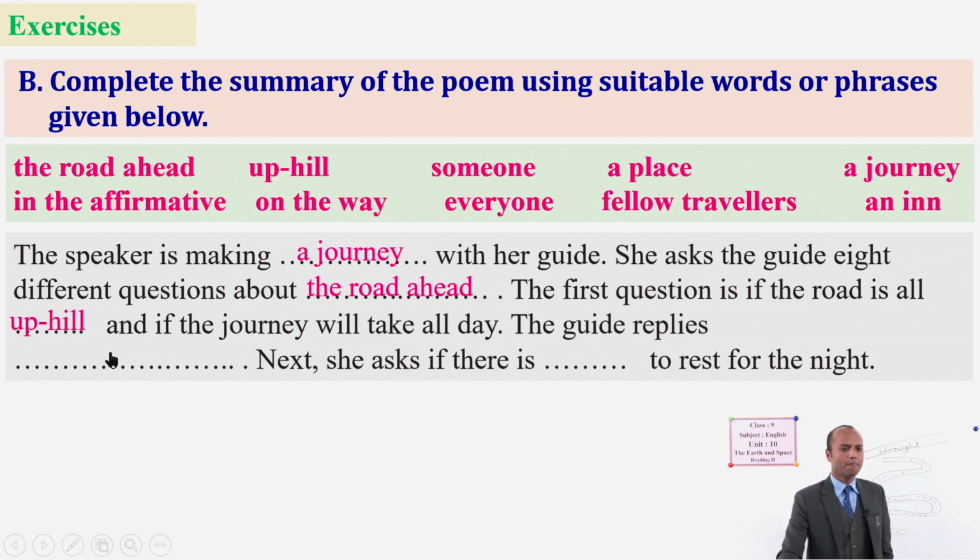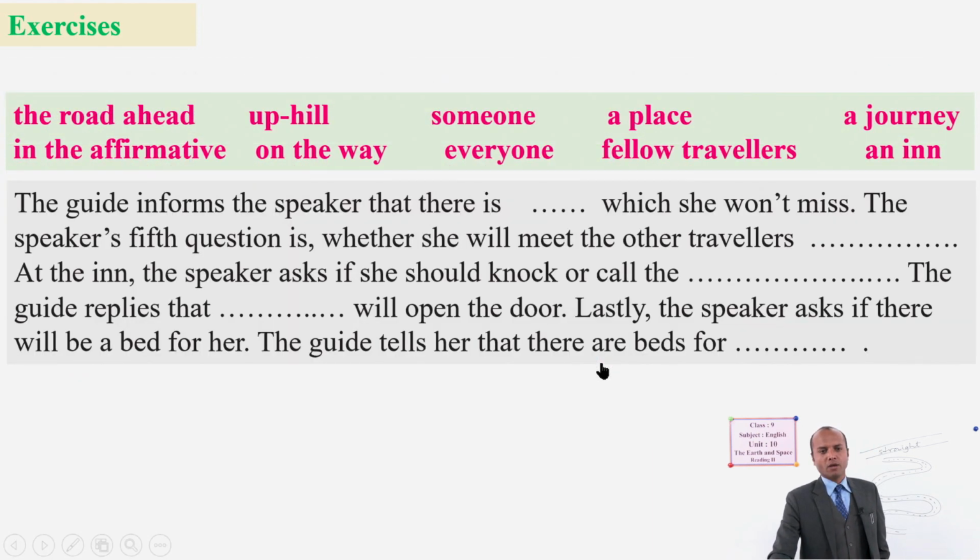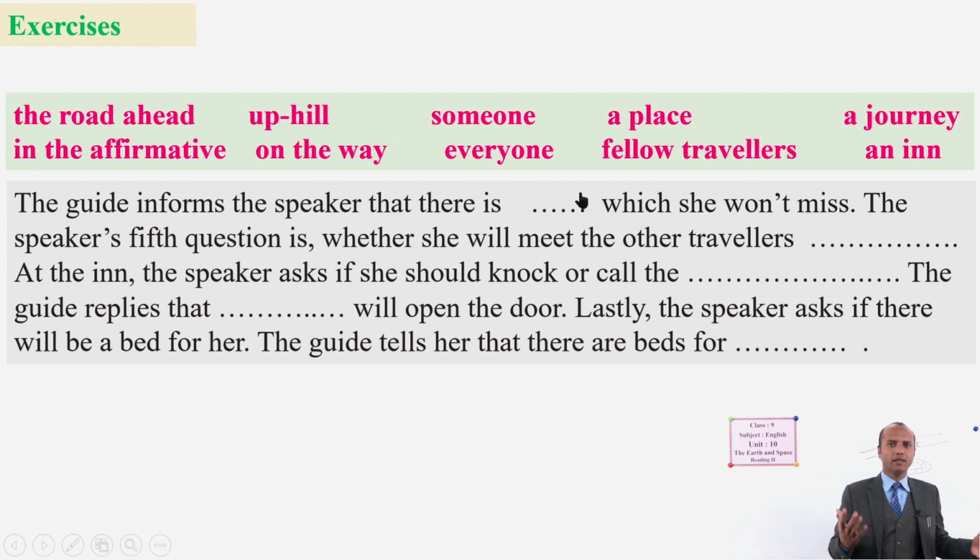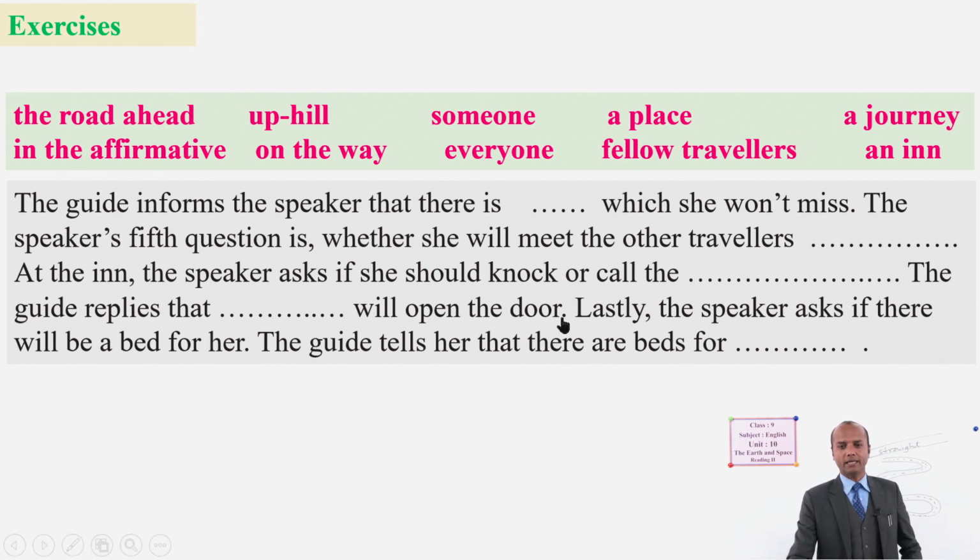Yes, definitely. That's why it is in the affirmative. Next, she asks if there is a place to rest for the night. Again, the guide informs the speaker that there is an inn, where she has to stay, which she won't miss.